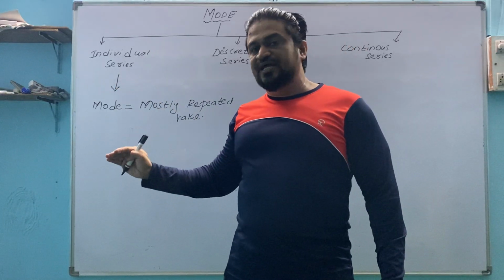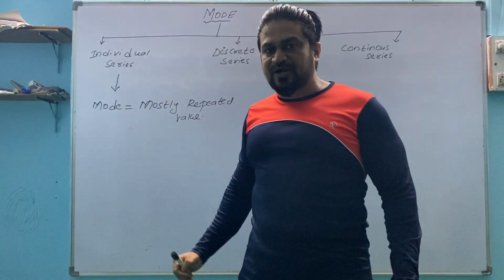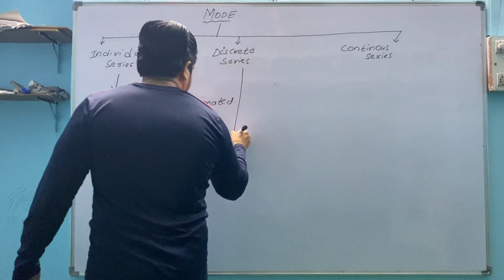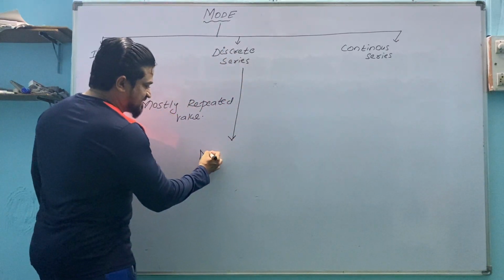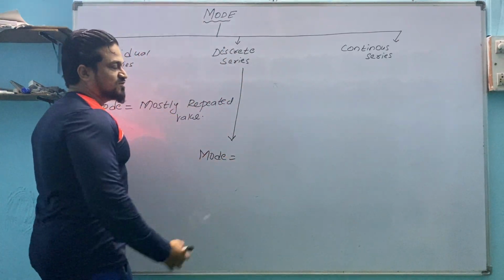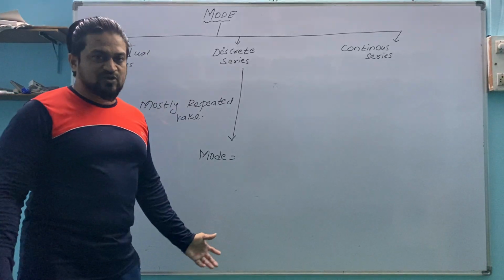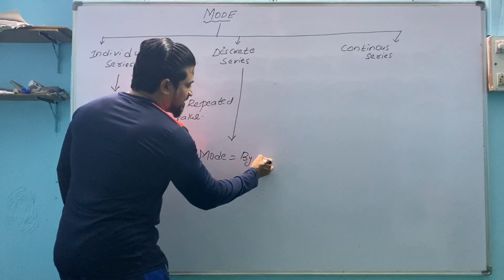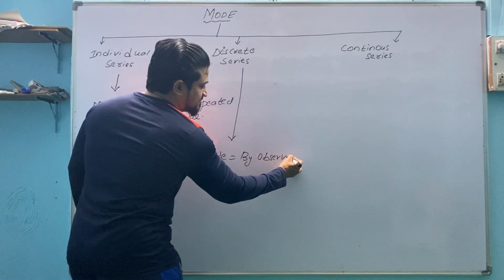Then we write median is equal to size of n plus 1 by 2 observation. For discrete series, median, we used the size of n plus 1 by 2 observation. But here in mode, it is by observation, that's all.